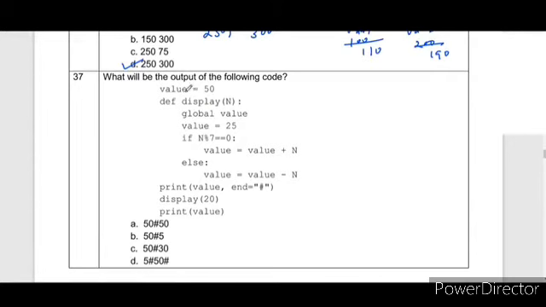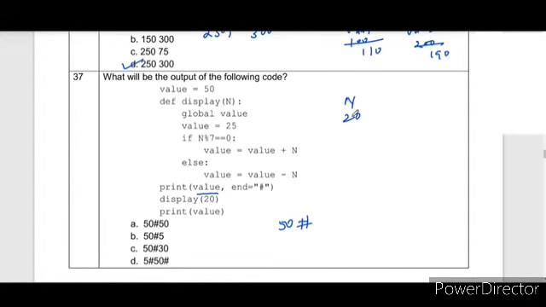Next is what will be the value of this. So value is 50 and this is the global one. Print value and end hash. Then display 20. Now the first value, current value is 50. So my output will be 50 hash. Display 20. The value of n will be 20.